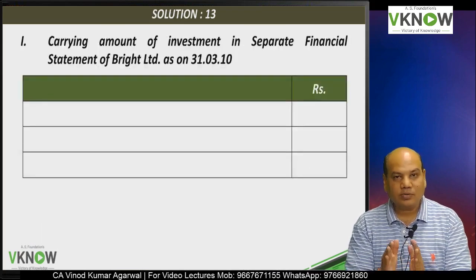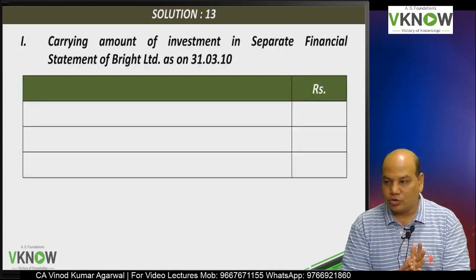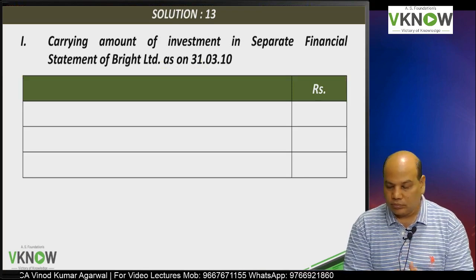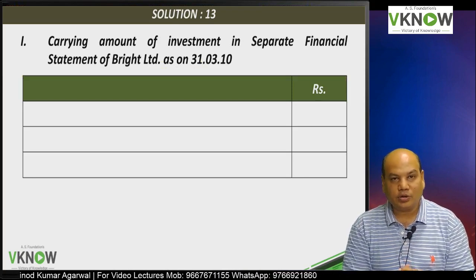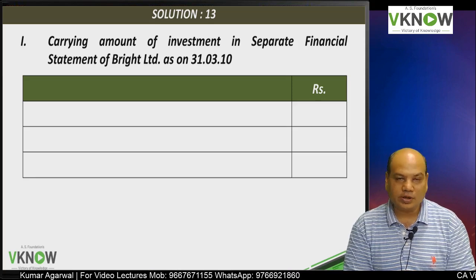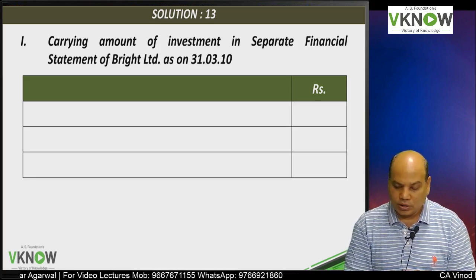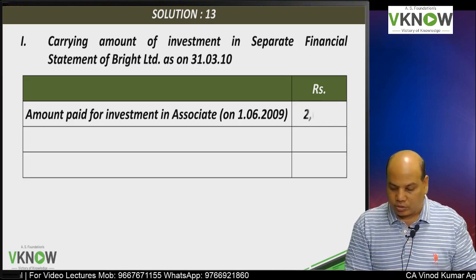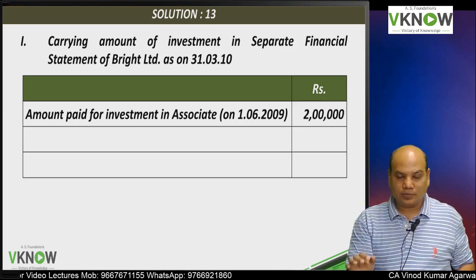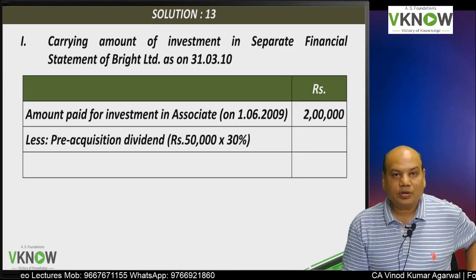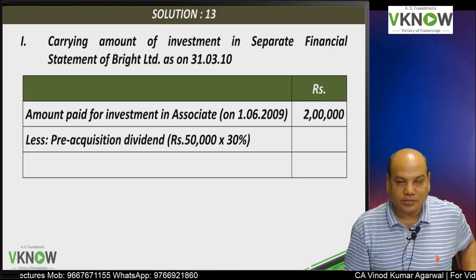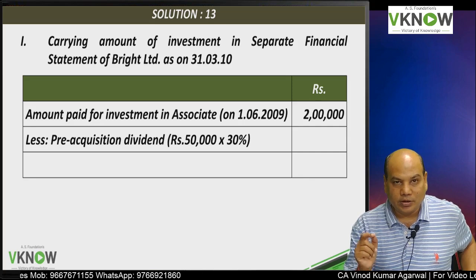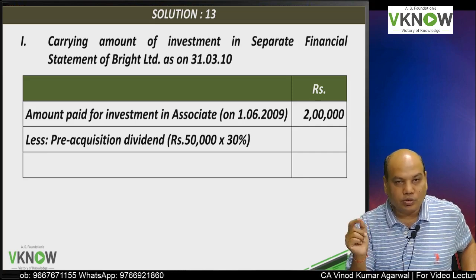Second time, when we write the answer, step 1 will be finding the carrying amount of investment on 31st March 10. Dear student, first you will write cost of acquisition. Cost of acquisition was 2 lakh, less pre-acquisition dividend. You have received dividend 50,000 into 30%.